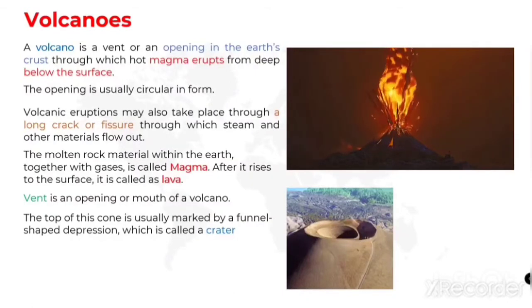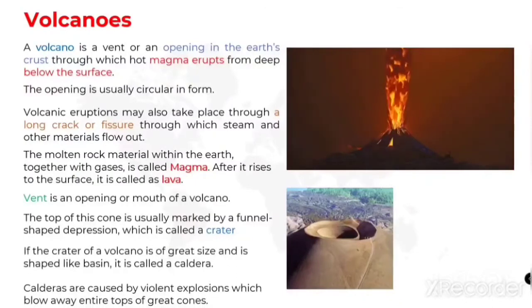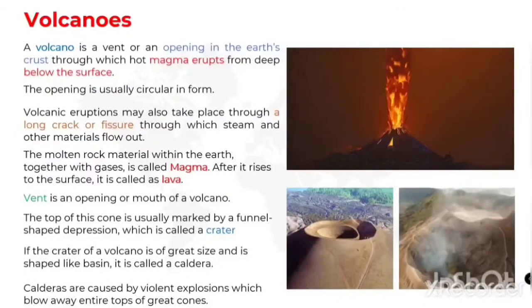If the crater of the volcano is great in size and is shaped like a basin, it is called the caldera. Look at this picture, children. This crater is really great in size and also it looks wider than the first one. Okay, then it is called the caldera. These calderas are caused by the violent explosions of the volcano.